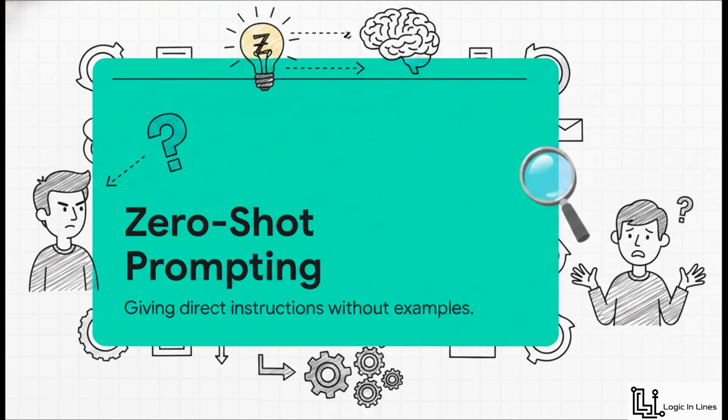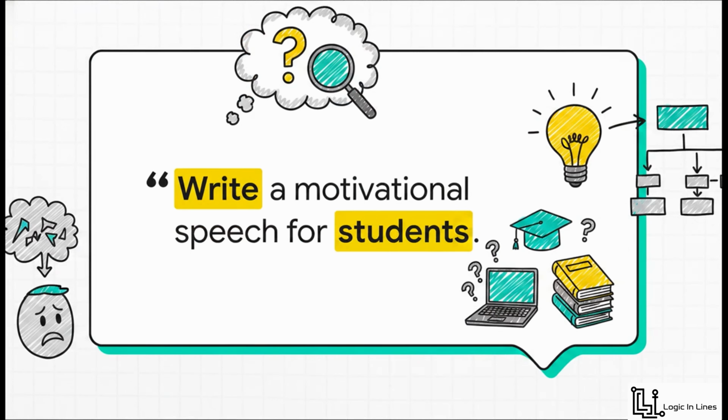Let's start with the absolute baseline tool in our prompt engineering toolkit, zero-shot prompting. This is when you give direct instructions without any examples. Honestly, it's kind of like walking up to a total stranger on the street and making a sudden demand. You're giving direct instructions, sure, but providing zero examples of what you actually want the finished product to look like. It relies entirely on the AI's pre-existing training data to figure out what to do. For example, take the prompt, write a motivational speech for students. This is your classic zero-shot prompt because it leaves all the creative decisions entirely up to the AI's default settings.